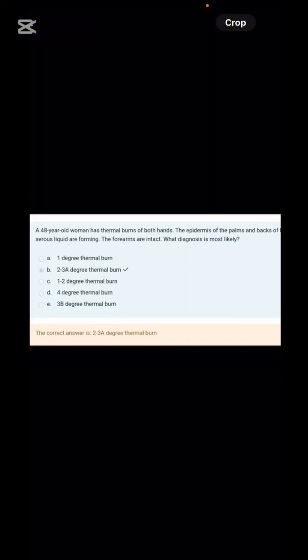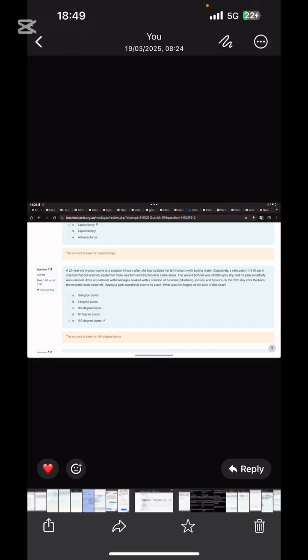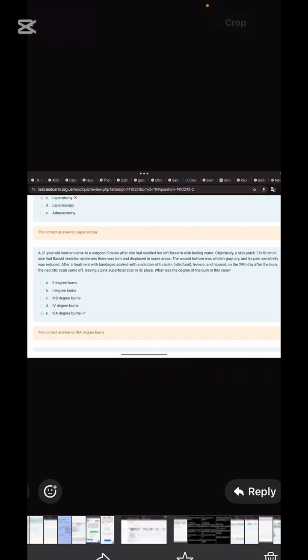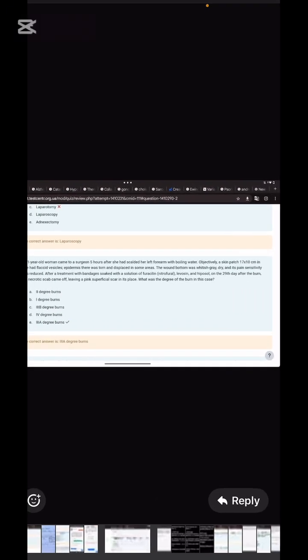So when 2 to 3A is given in the option, please choose it without using too much of your brain. However, the patient got a thermal burn of both hands. The epidermis of the palms and back of her hand is exfoliating, and blisters with serous fluid are forming. The case study is related to a second degree burn, so the estimate is somewhere between 2 to 3A degree burn. Most probably in the KROK question, go with the 3A degree burn and 2 to 3A if it is in the option. I did not see a question on any other burn. So read the case study and mark correctly 3A degree burn.